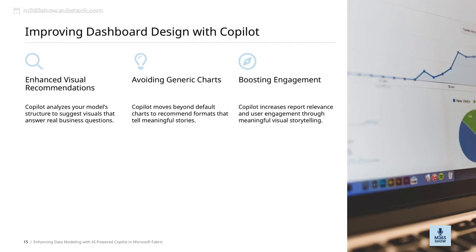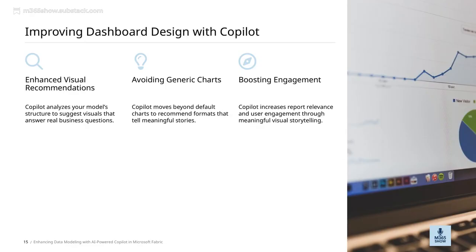When we incorporate AI-powered suggestions, it helps us tell a story with our data that truly resonates with our audience. Copilot doesn't just stick to the usual default charts. It recommends formats that actually help us communicate meaningful insights. This means the visuals we choose are more impactful and better suited to the story we want to tell.